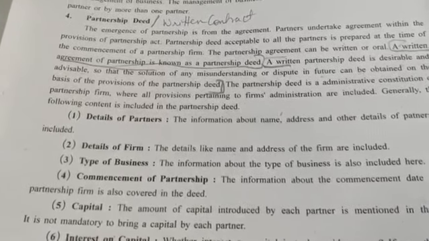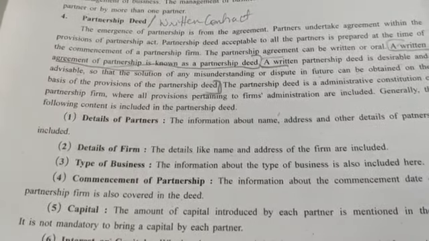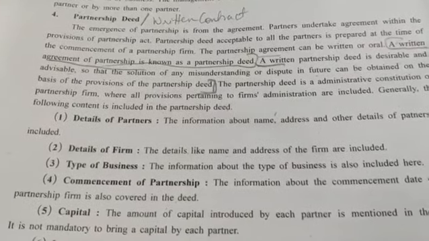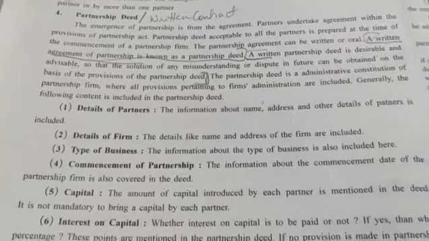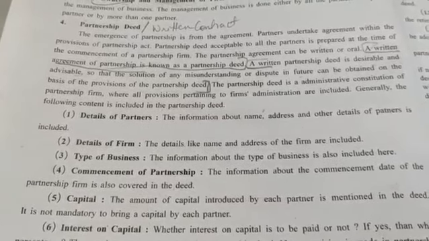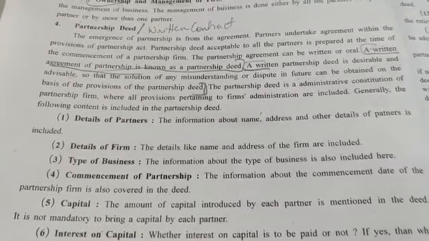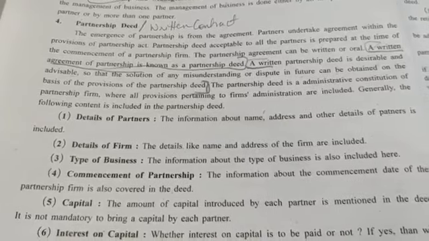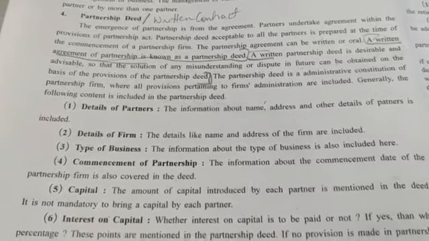Under what circumstances your partnership business is taking place, you have to write down the type of business. Commencement of partnership: the information about the commencement date of the partnership firm is also covered in the deed. That is, when the business was started, that particular date is to be mentioned.